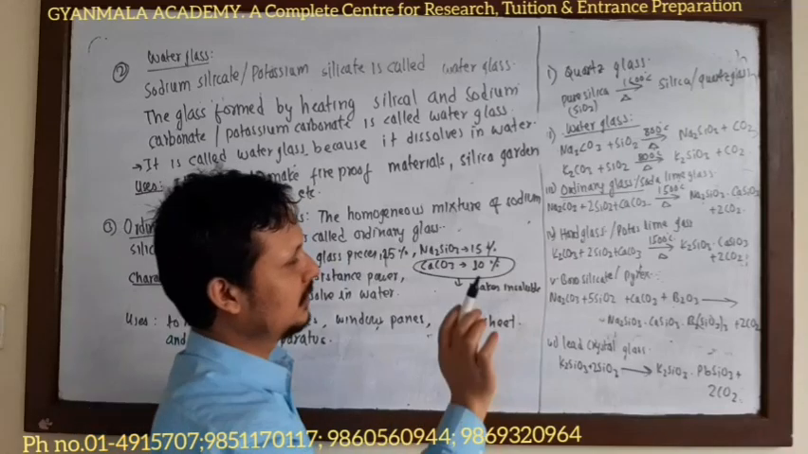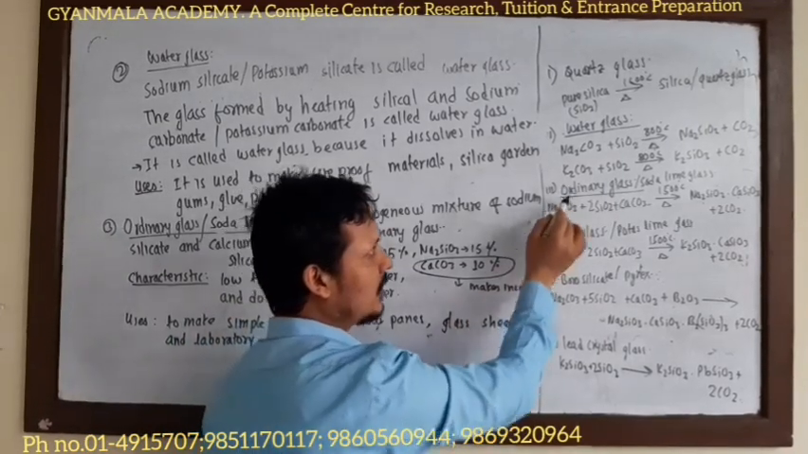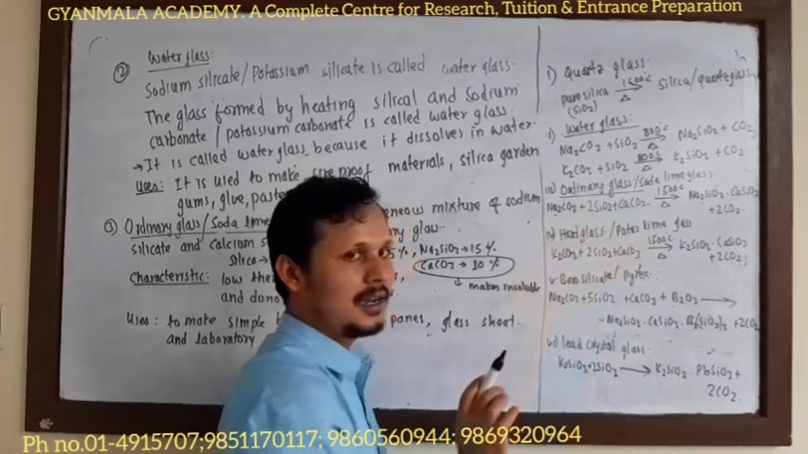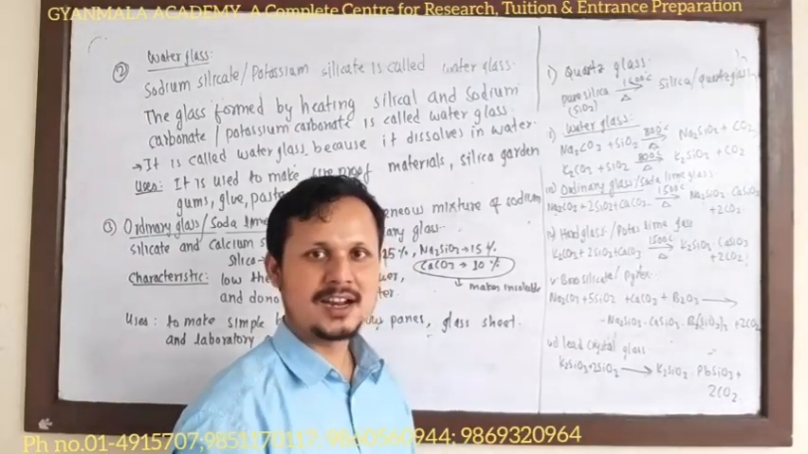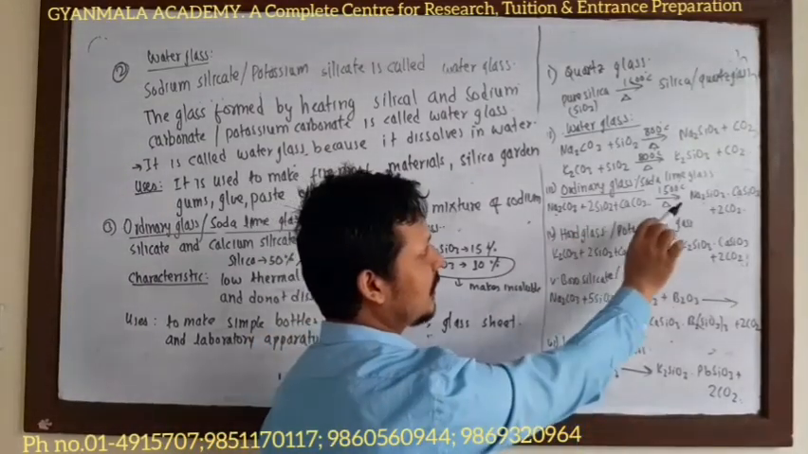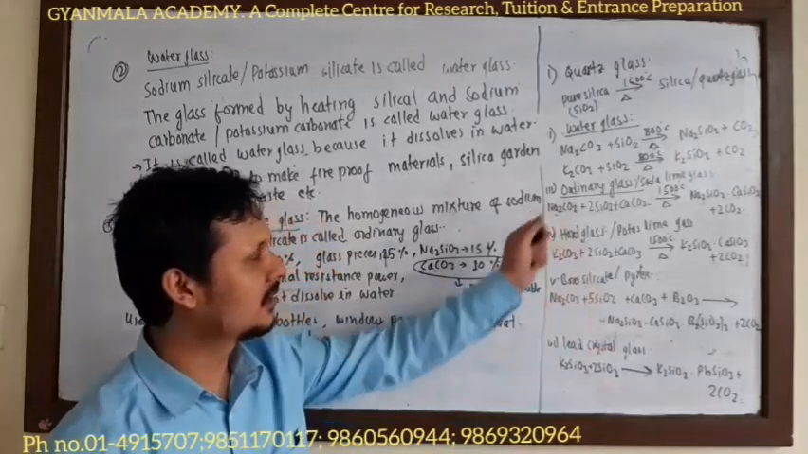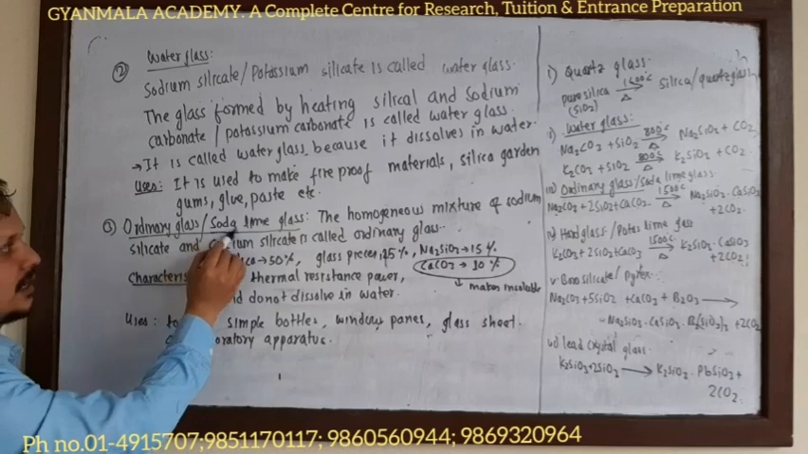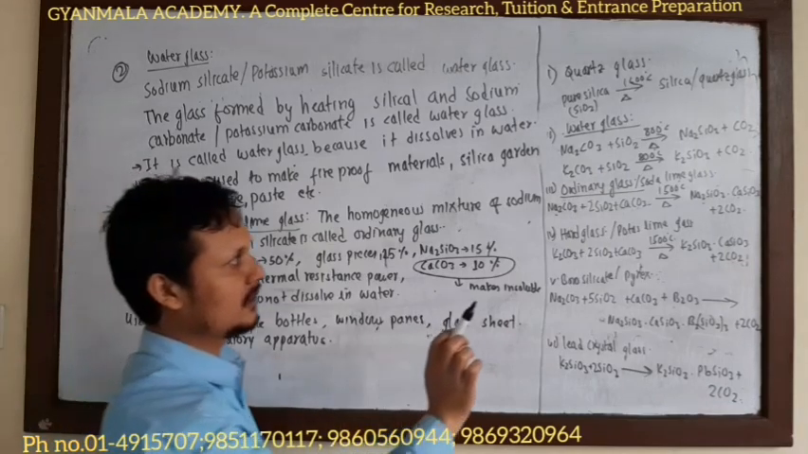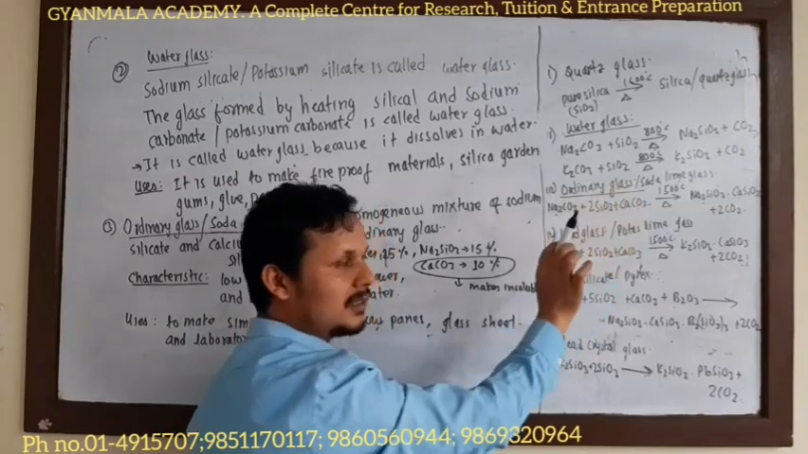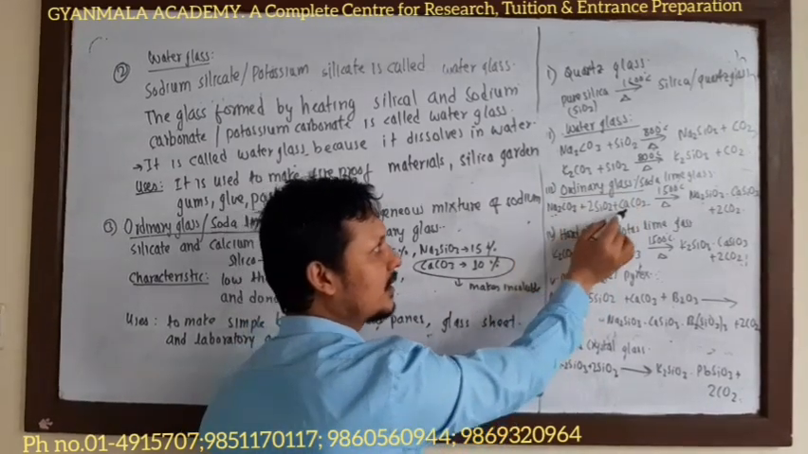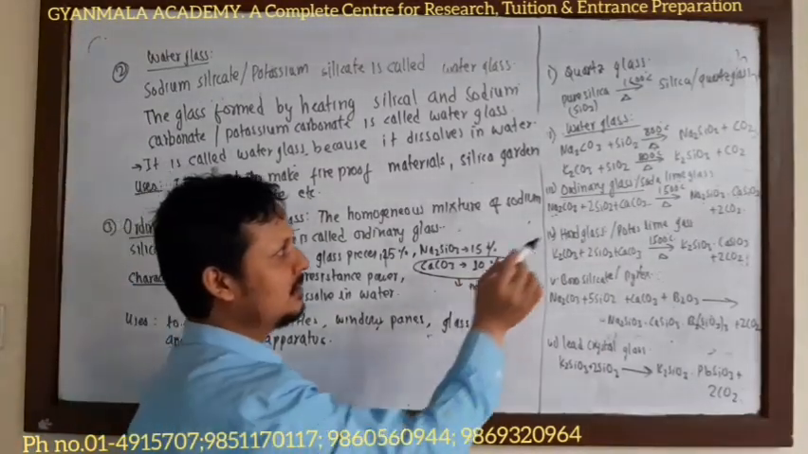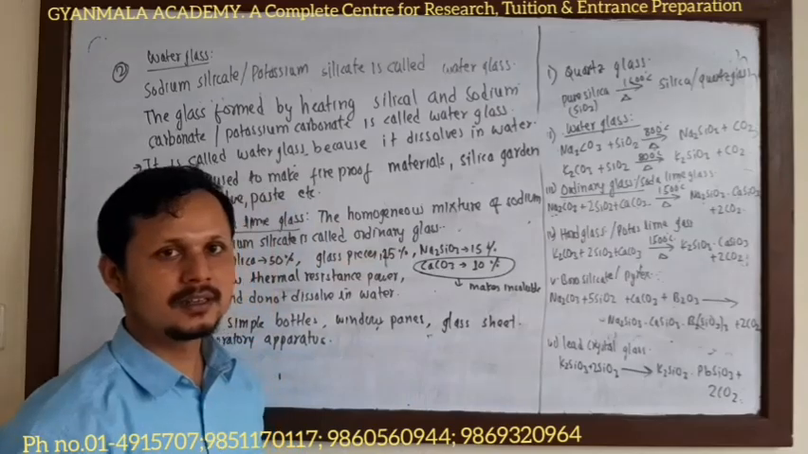Or we can define it in this way also: the glass which is formed by heating sodium carbonate and calcium carbonate with silica at about 1500 degrees Celsius is called ordinary glass. It is also called soda lime glass. I always told you that it is also called soda lime glass. Why is it called soda lime glass? Because in this glass the components are sodium and calcium along with the silica. Sodium, soda; calcium, lime. If calcium is there, generally you call it lime.